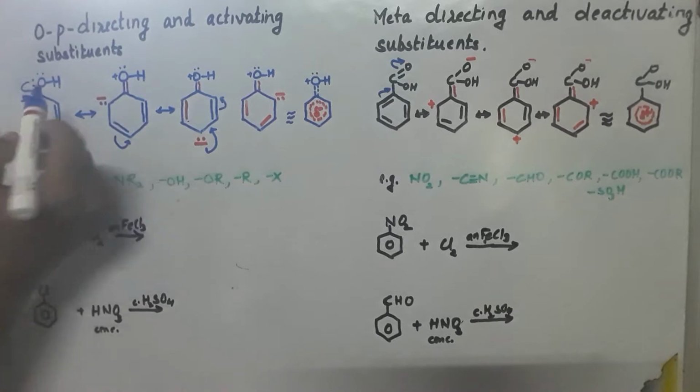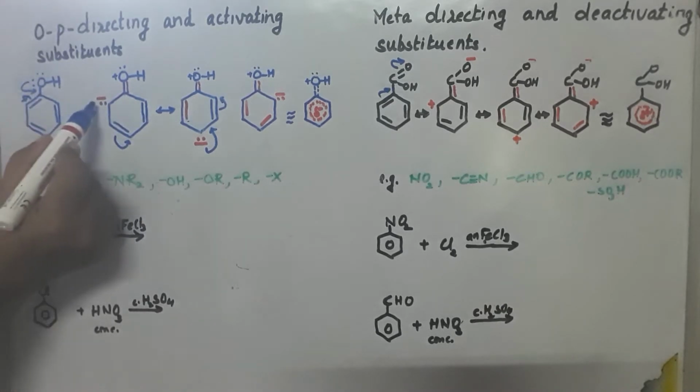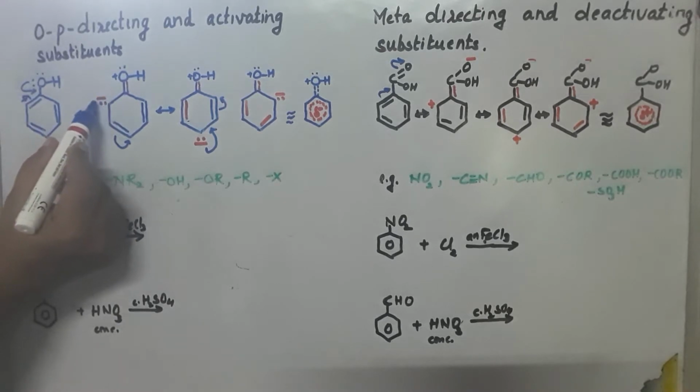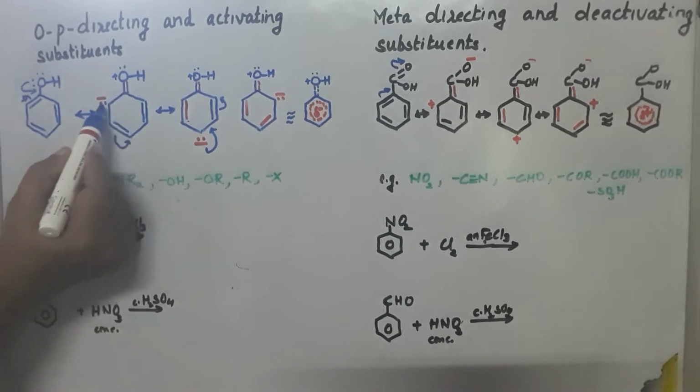At the same time, the pi bond which was here starts breaking and comes as a lone pair on this carbon. I have shown with a red colored representation the lone pair formed by breaking of the pi electron in the benzene ring.